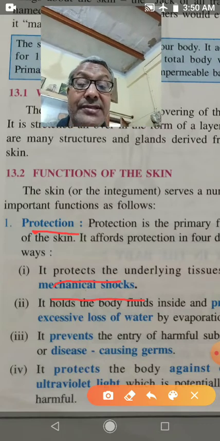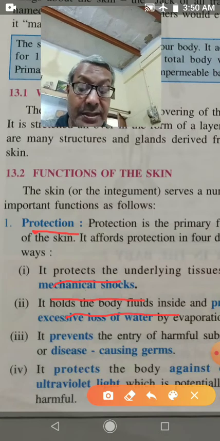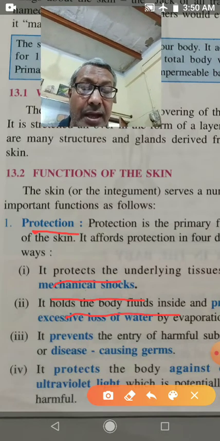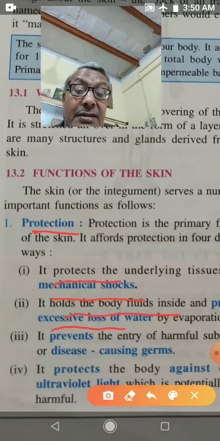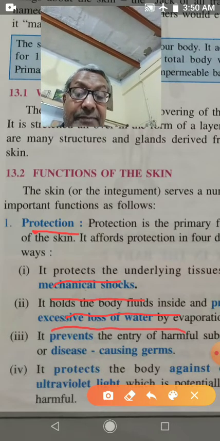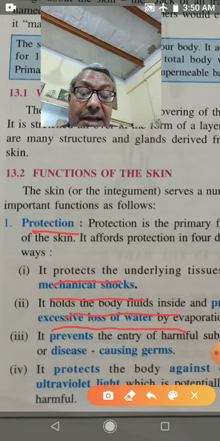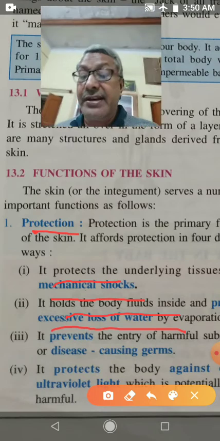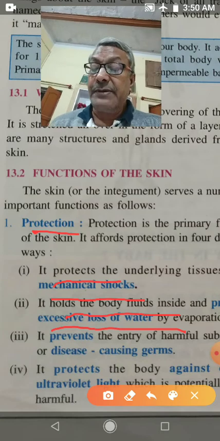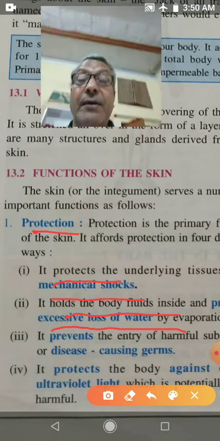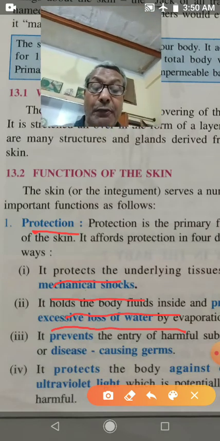it holds body fluid inside and it prevents excessive loss of water by evaporation. So you will see the outermost layer of the skin is dead cells, and therefore it will prevent the loss of water by evaporation.